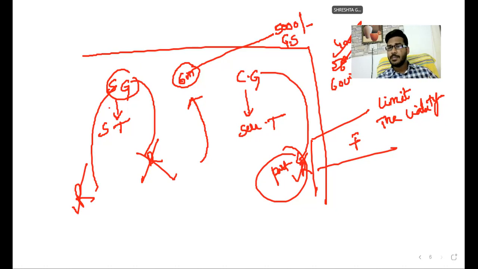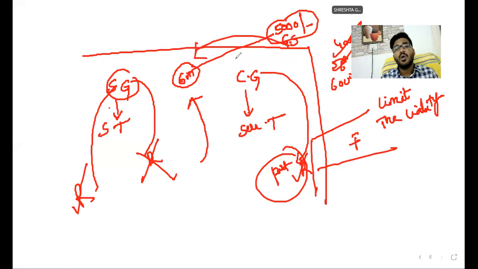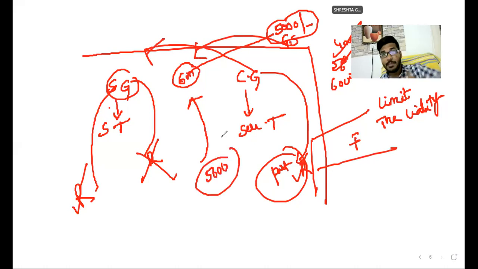A specific guarantee or a continuing guarantee can be limited. Suppose in your continuing guarantee you limit your liability to 5,000. Whatever transactions happen, whatever the amount, no problem, I am liable for only 5,000. N number of transactions may happen, I am liable, but the maximum amount is 5,000 only.